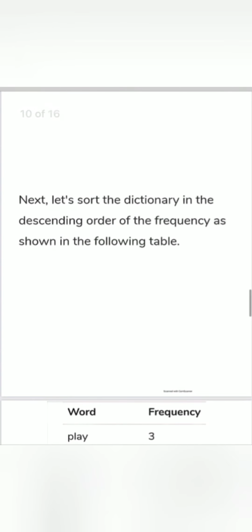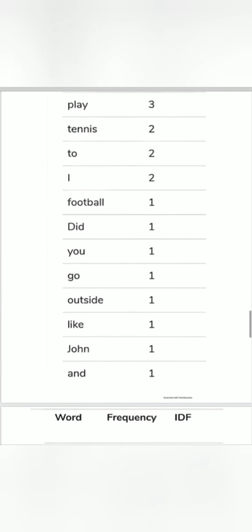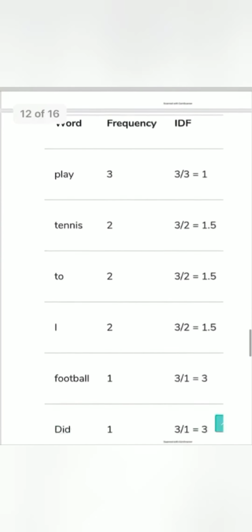Next, let's sort the dictionary in order of frequency as shown in the following table. Here the word play repeats 3 times, so the frequency of play is 3. The word tennis repeats 2 times, so the frequency of tennis is 2. For play, the frequency is 3, so the IDF equals 1, which means play appears in 3 out of 3 sentences.